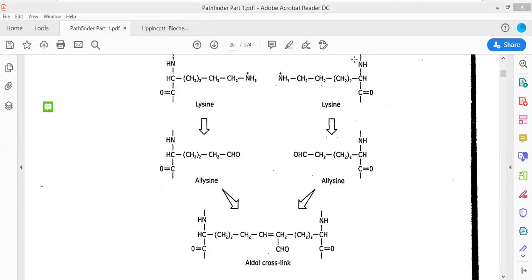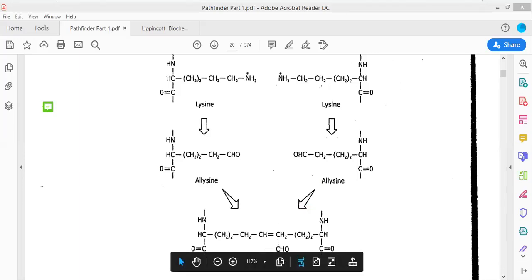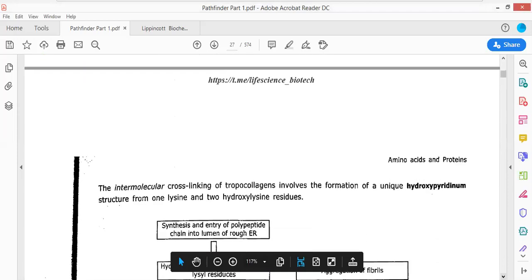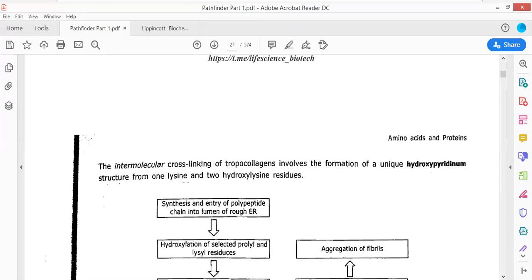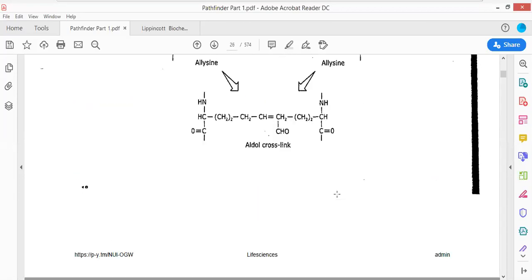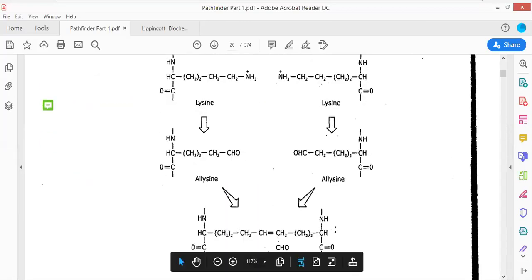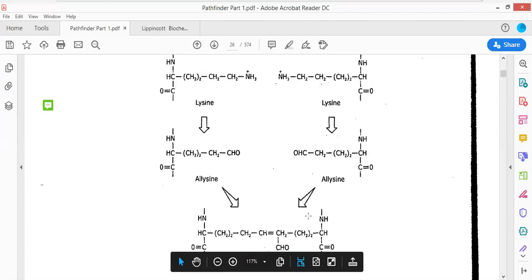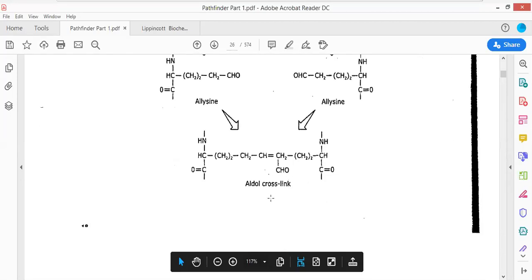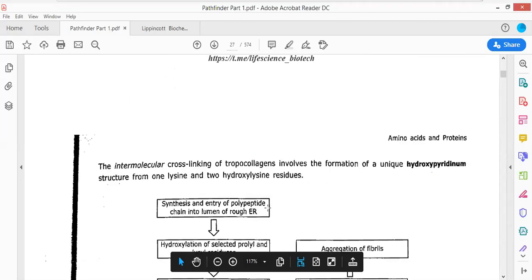Okay. Now moving forward, this is all about the structure of collagen, and there are so many questions which are being asked. The intramolecular crosslinking of collagen involves the formation of a unique hydroxypyridinium structure from one lysine and two hydroxylysine. This structure is referred to as the hydroxypyridinium structure, and it will be produced when one lysine and two allyl residues are bound through aldol cross link.